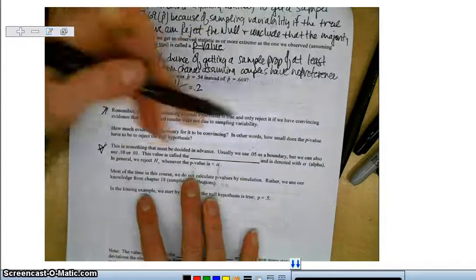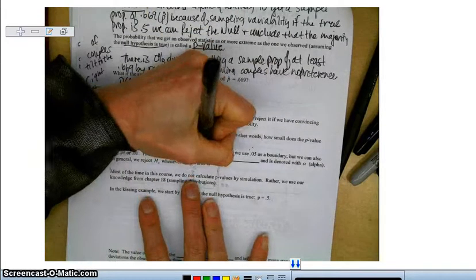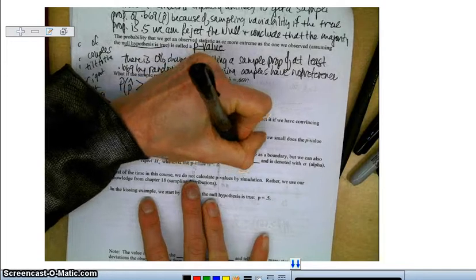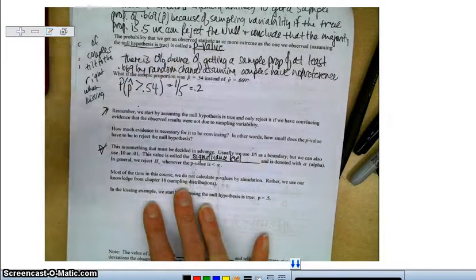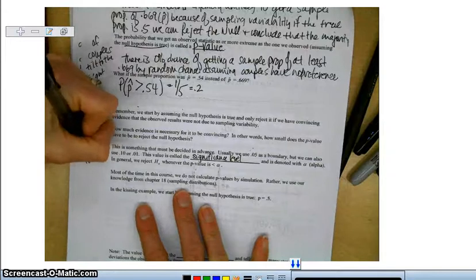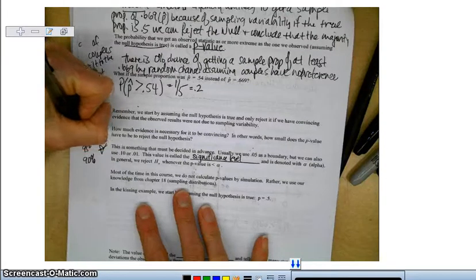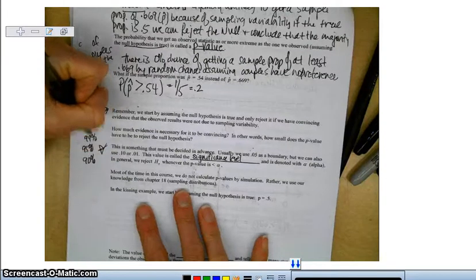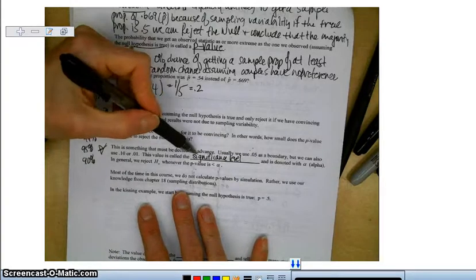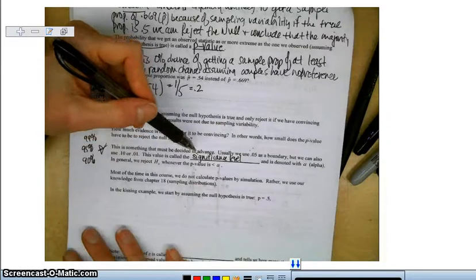This value is called the significance level. Just like we decided what level of confidence we had in a confidence interval, we decided that we wanted 90% or 95% or 99% confidence. We have a confidence level decided in advance. We have a significance level decided in advance, before we do our hypothesis test.